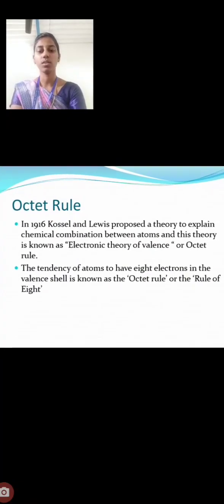Next, we go to the octet rule. What is meant by the octet rule? In 1916, Kossel and Lewis proposed a theory to explain the chemical combination between the atoms, and this theory is known as the electronic theory of valence or octet rule. It means the outer shell has 8 electrons. The tendency of atoms to have 8 electrons in the valence shell is known as the octet rule, or it is also said to be the rule of 8.